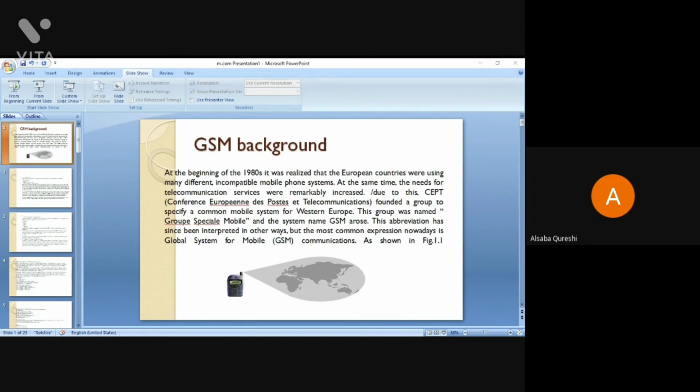Now in 1982, we are going to the next stage. In 1982 they invented AMPS, the advanced mobile phone system, with some more features. It was invented and installed by Bell Labs in the United States, and it was also used in England. In Japan it was called TACS, because Japan is the only country that used the AMPS system.